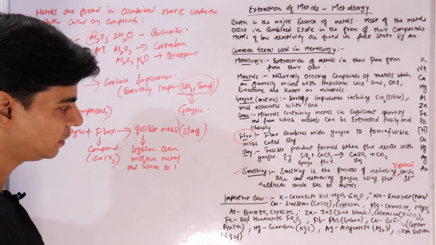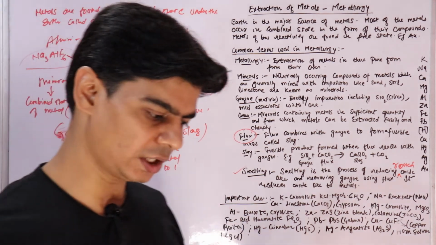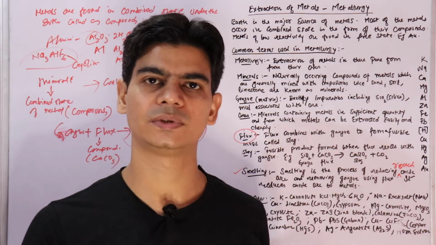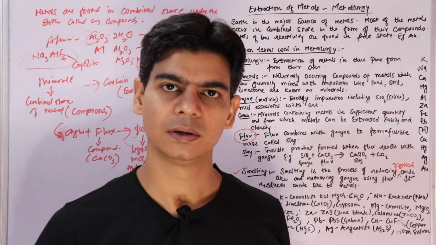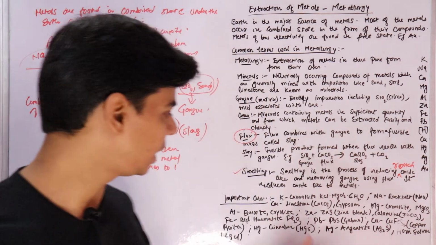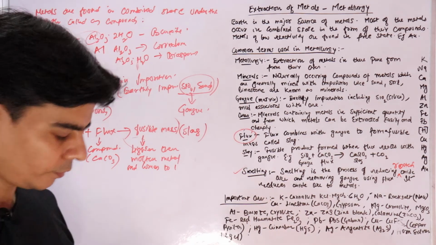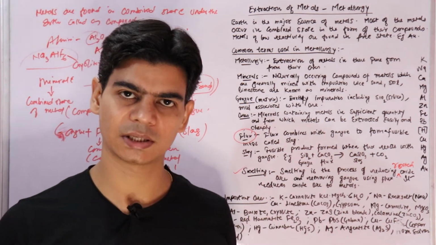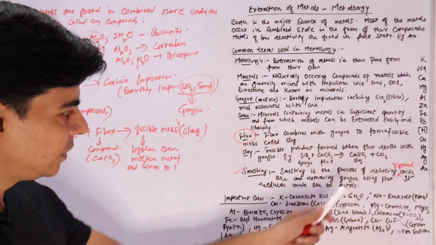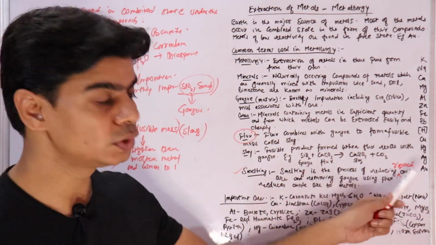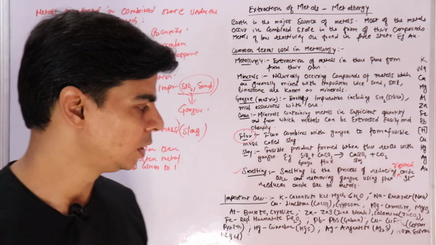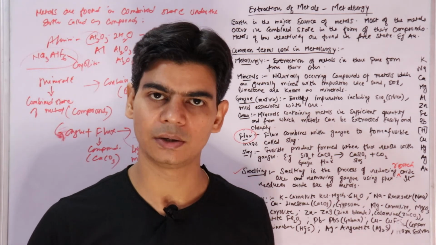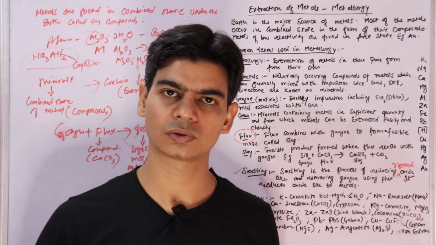So generally this smelting is done for sulfide ores. For example, there is an ore of zinc called zinc sulfide. So zinc sulfide will undergo this smelting. Because first you will roast zinc sulfide, since we are saying smelting is the process of reducing roasted oxide. So first we need to have a roasted oxide ore. How will we get roasted oxide ore?